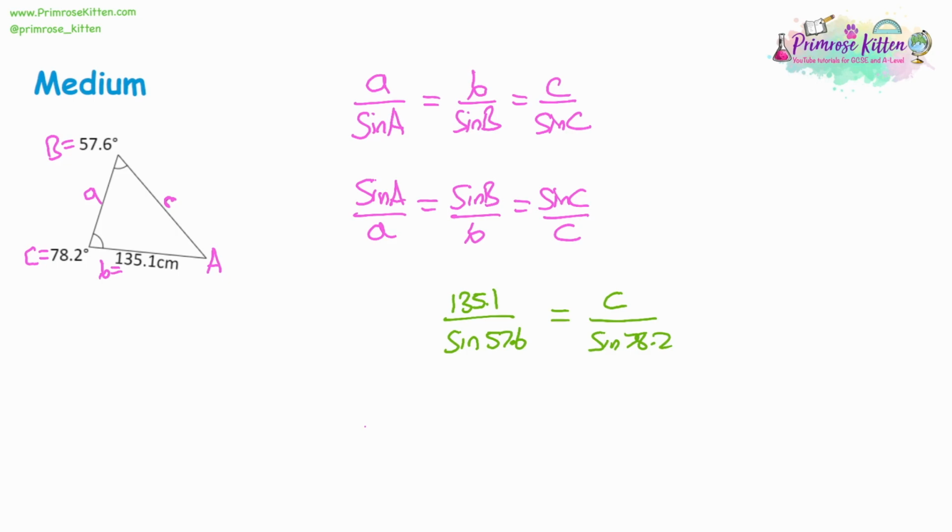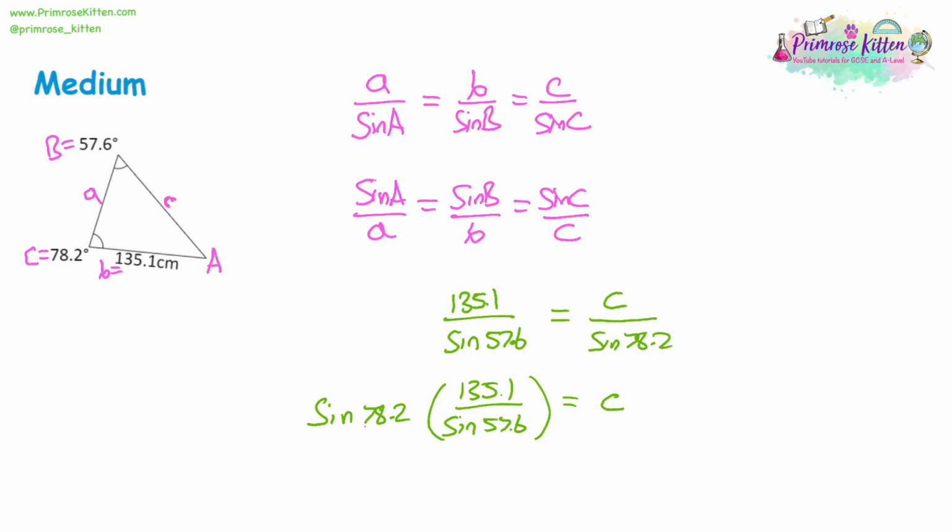Now, before we substitute, we can do the rearrangement first. So what we want to do is multiply both sides by sine 78.2. That'll give us sine of 78.2 multiplied by 135.1 divided by sine 57.6, and that'll be directly equal to C, so we don't need to do any rearrangement after that like we did with the previous question. So if you're looking for a side, you'll get your answer straight away. If you're looking for an angle, you'll have to do inverse sine to get it.